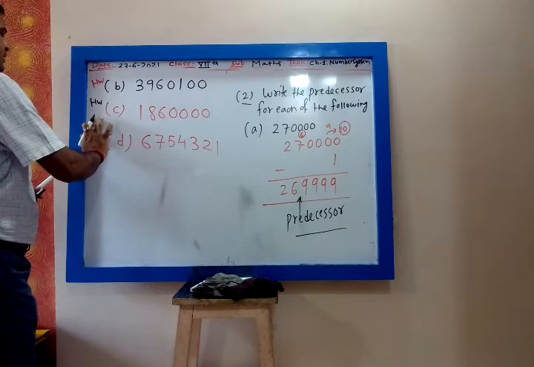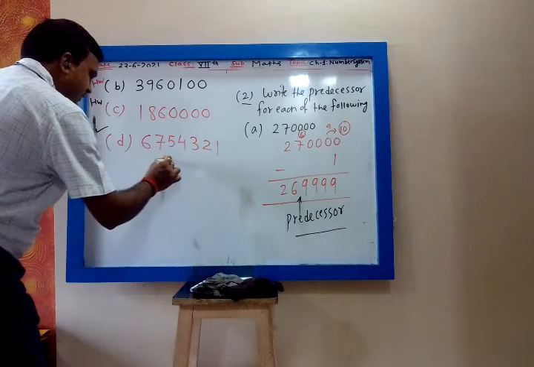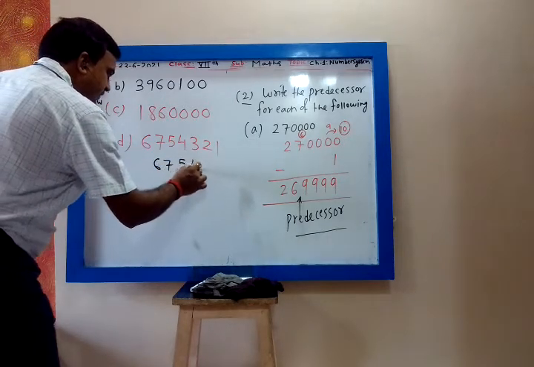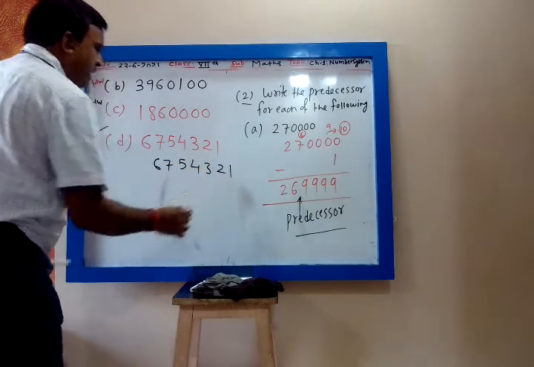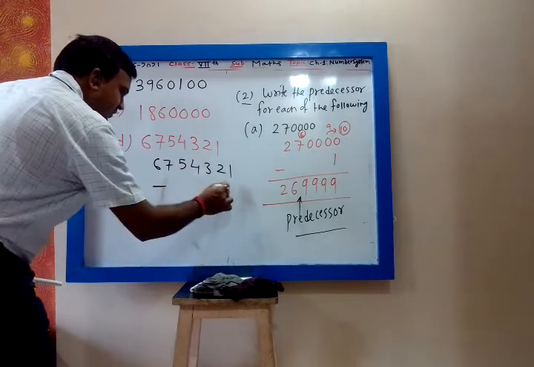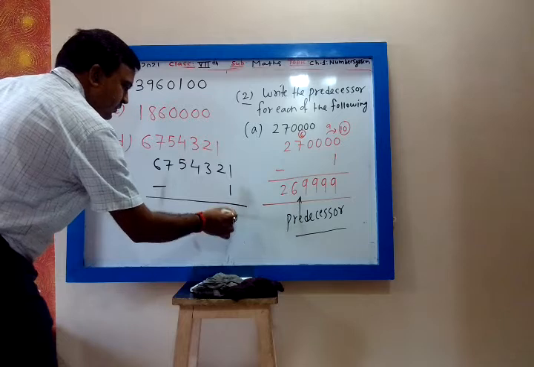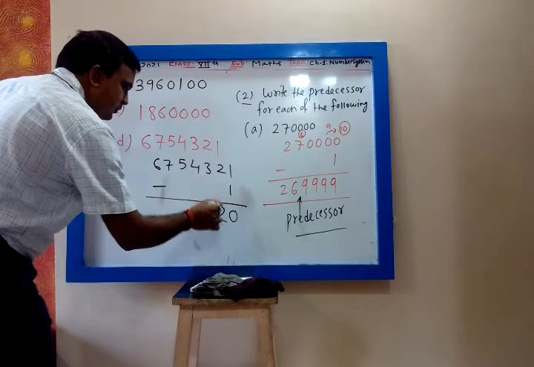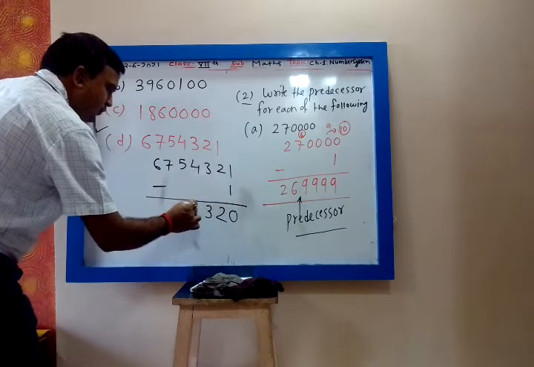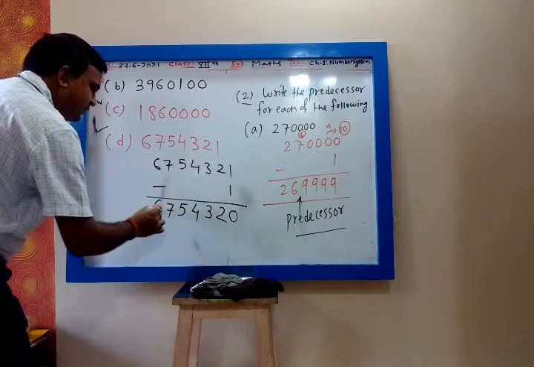Let me solve D. So 6, 7, 5, 4, 3, 2, 1. Now we want to find the predecessor, so we subtract 1. 1 minus 1, 0. 2 minus 0, 2. 3, 4, 5, 7, 6.